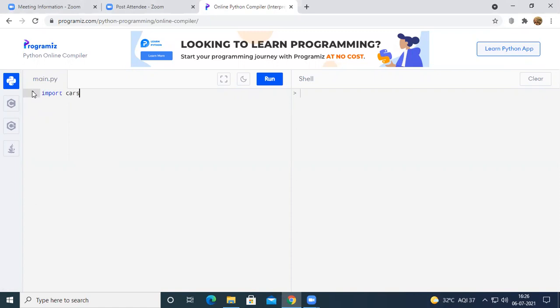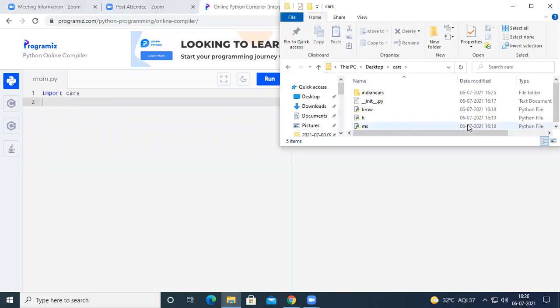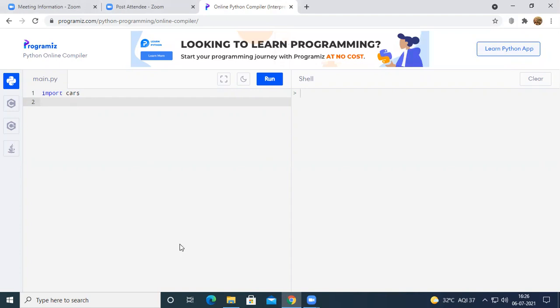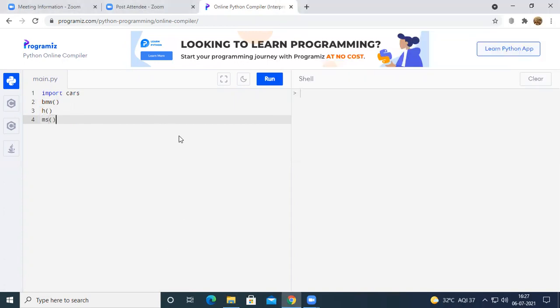Now if you observe the cars folder, you have three modules: BMW, Hyundai, and MS. You can directly access BMW, Hyundai, and the third one, Maruti Suzuki, MS, because we have written the statement import cars.